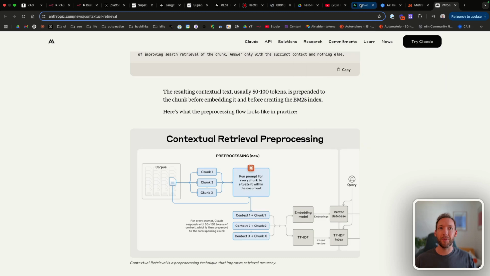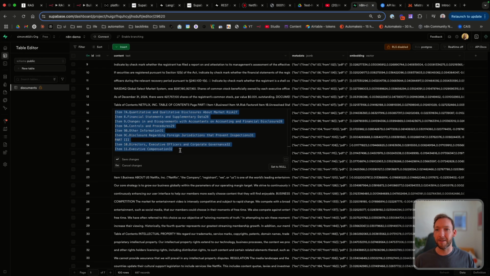So we'd go from something like this here, and we can see this in a moment, where we've got just random items from the table of contents, and it would say something like, this is part 2 of the table of contents for this type of document, etc. So we pass in the context, and then when we ask for the table of contents, it's more likely to pick it up because actually the context is there. So the semantic meaning is much more likely to be picked up.